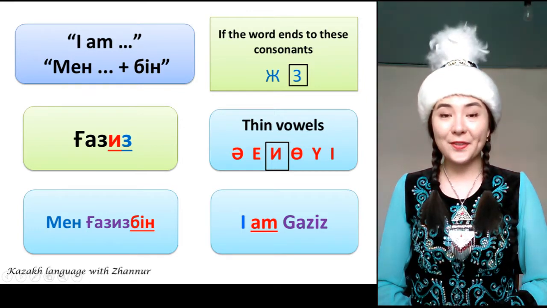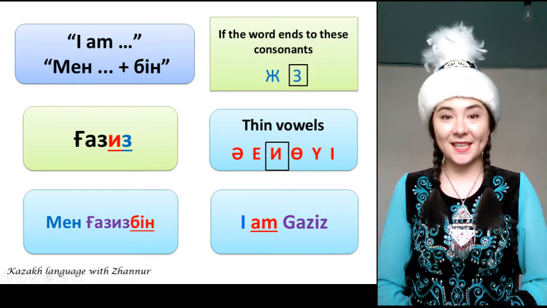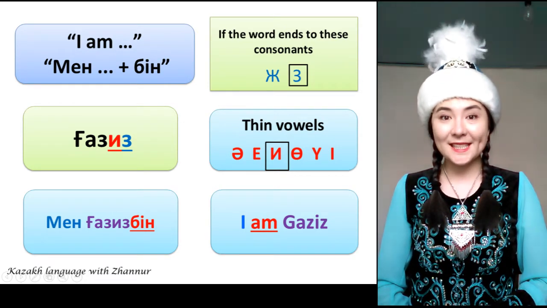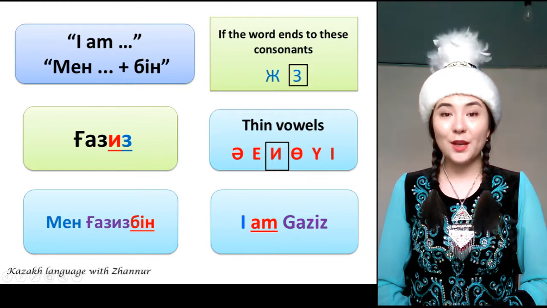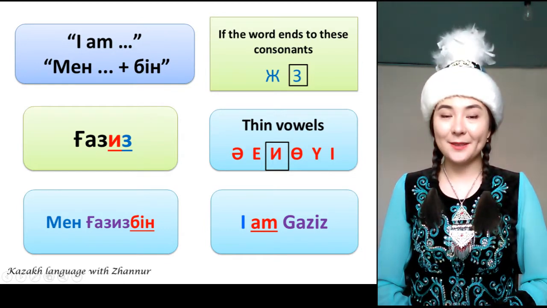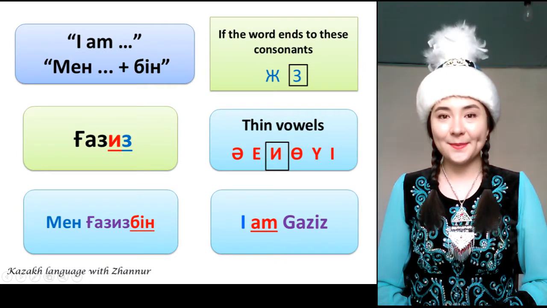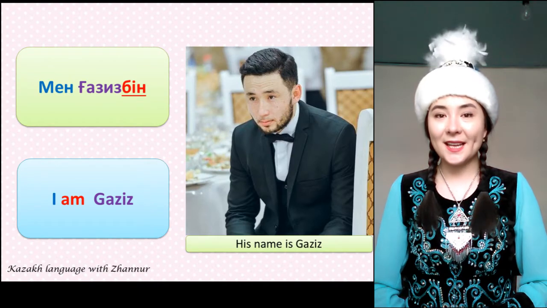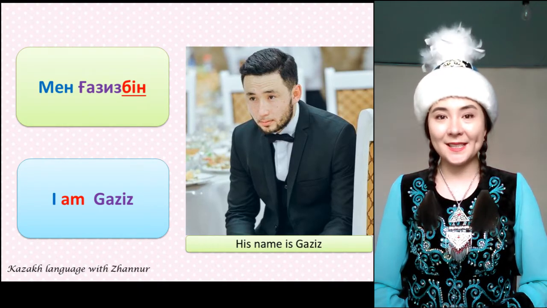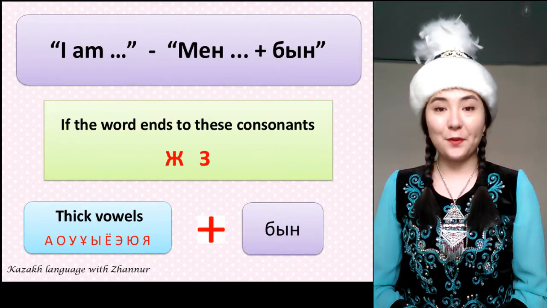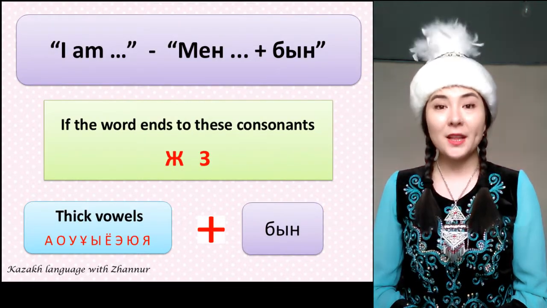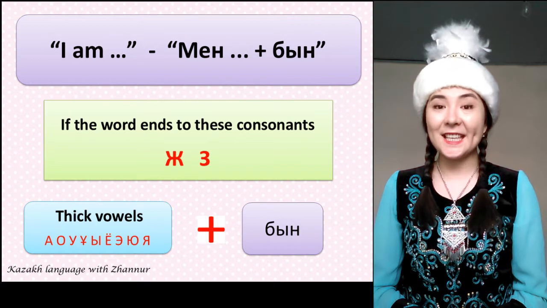The last letter of Ghaziz is z, and the last vowel is i, a thin vowel. So we use bin. Мен ғазизбін. I'm Ghaziz.